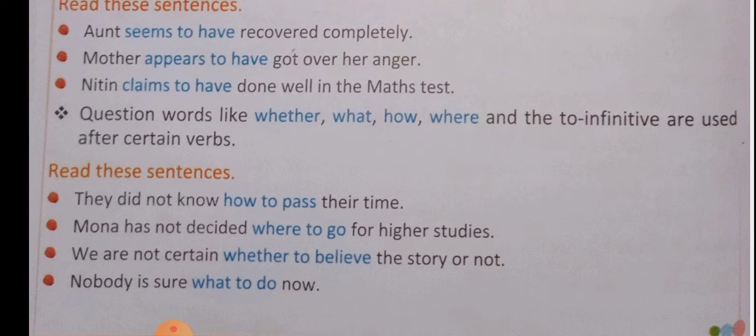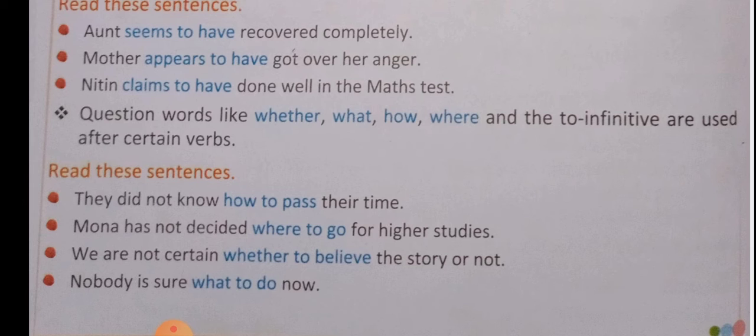In next example, Mona has not decided where to go for higher studies. Mona is the subject, decide is the main verb, to go is the infinitive verb used along with the question word where, and higher studies is object. In the next example, we are not certain whether to believe the story or not. Here, we are the subject, certain is the main verb, and to believe is to infinitive along with the whether question word, and the story is object.